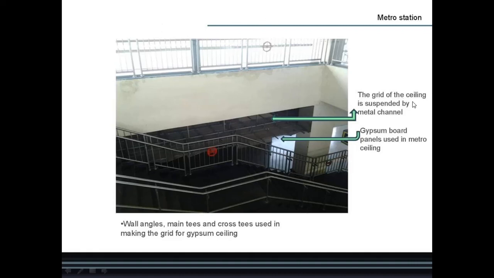So grid of the ceiling is suspended by metal channel, gypsum board panels used in metro ceiling, wall angles, main tees and cross tees used in making the grid for gypsum ceiling. Then case studies. So here case studies I have given: jewelry showroom, shopping mall, kiosk showroom and bakery shop.